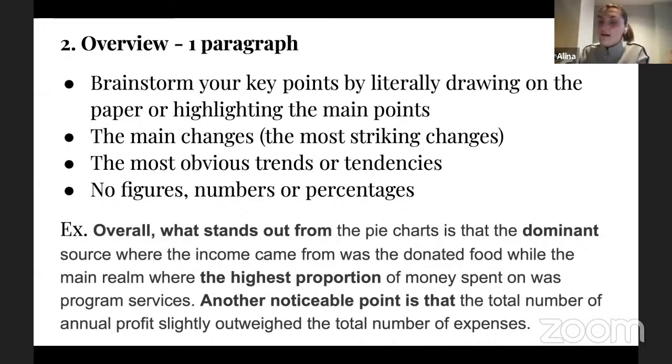It would be very remarkable in your graph, so you do not need to worry about that. But in terms of your language, you need to prove that. That's why I'm using the word dominant. Or for example, here I'm saying, while the main realm where the highest proportion of money was spent. Again, you see that by the superlative form, the highest proportion, I'm showing this very interesting point, which is very obvious in my pie chart, right?